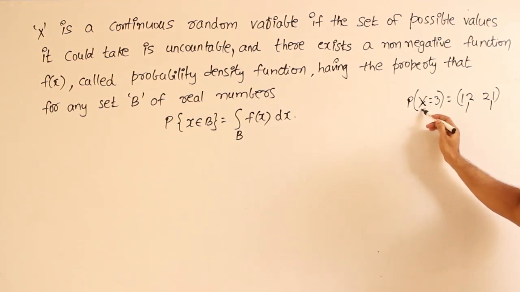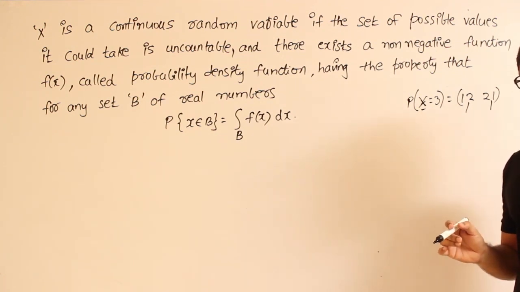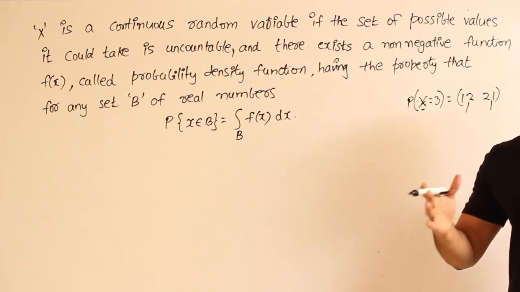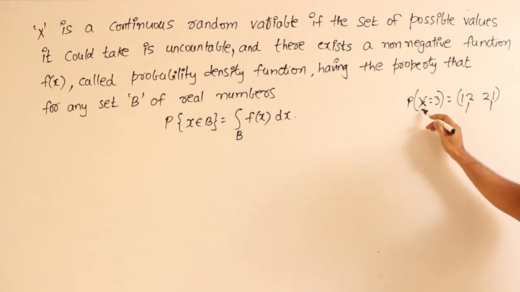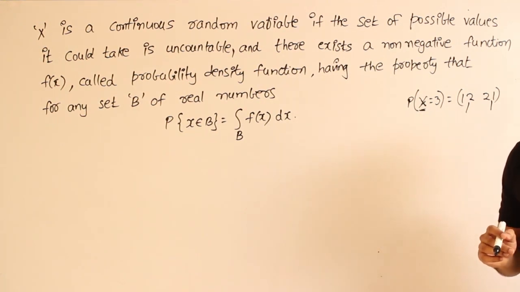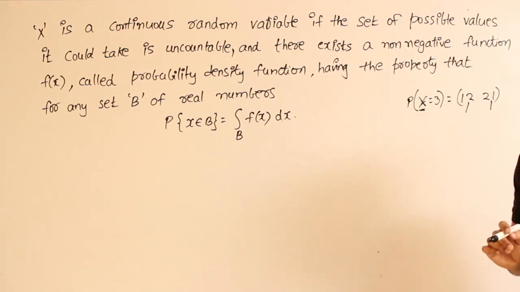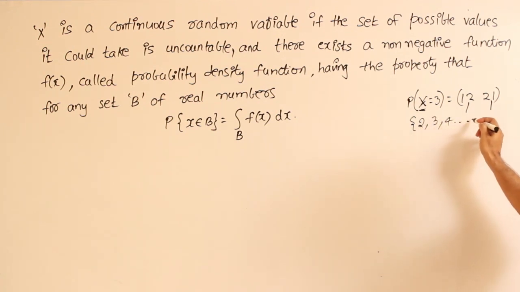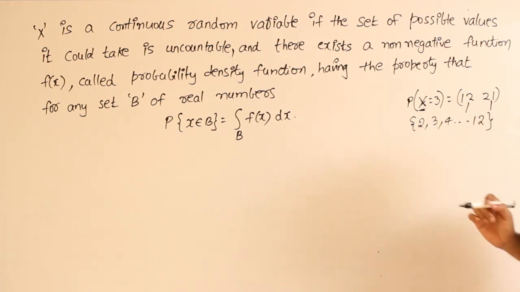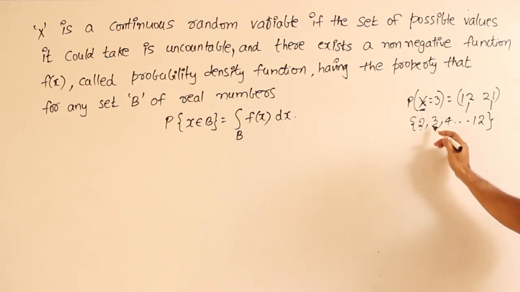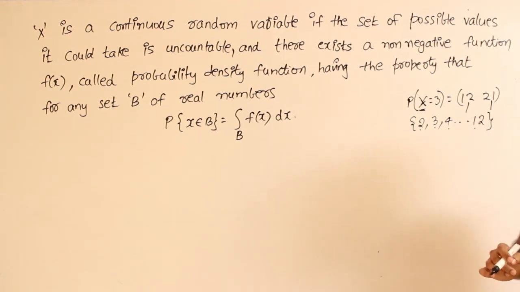Therefore the main difference between a discrete random variable and a continuous random variable is that in a discrete random variable we'll have some countable number of values which our random variable x can take on. Are you getting this? We'll have a countable set from which our x can take on. For example, in this one our x can take on values 2, 3, 4 and so on up to 12. A countable set, right? We'll have some countable values, and for these elements in this set we'll have some particular probability which is greater than 0.